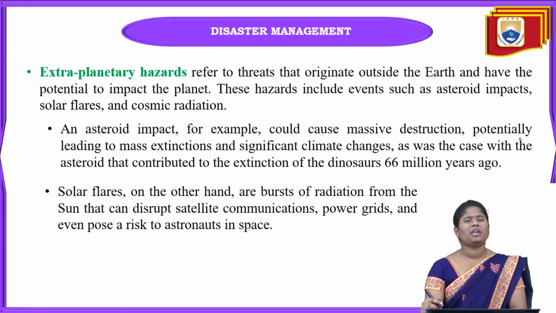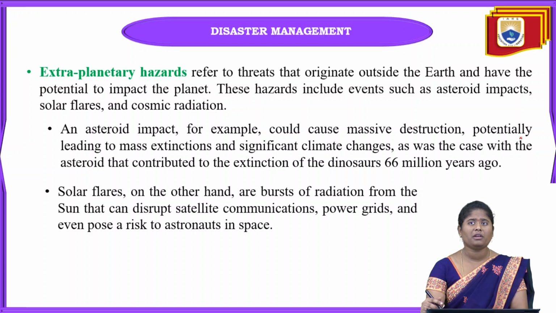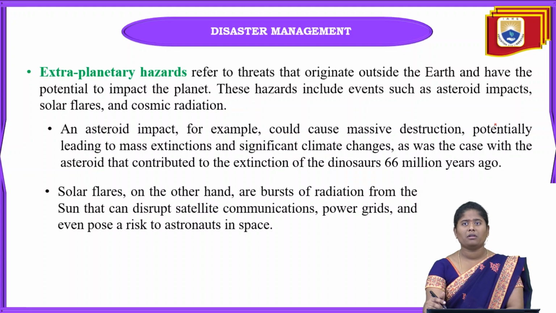We can say this type of hazard is due to a threat that originates outside of the earth. That can be solar flares, cosmic radiation or asteroid impact. Okay, that will also damage or impact our earth planet. For example, when asteroids come towards our earth and hit the earth, that will cause massive destruction.